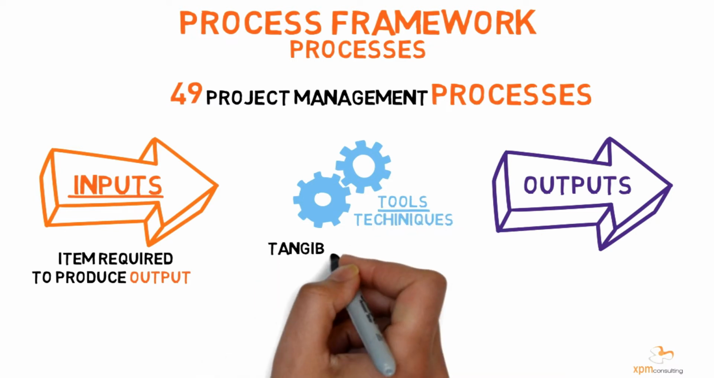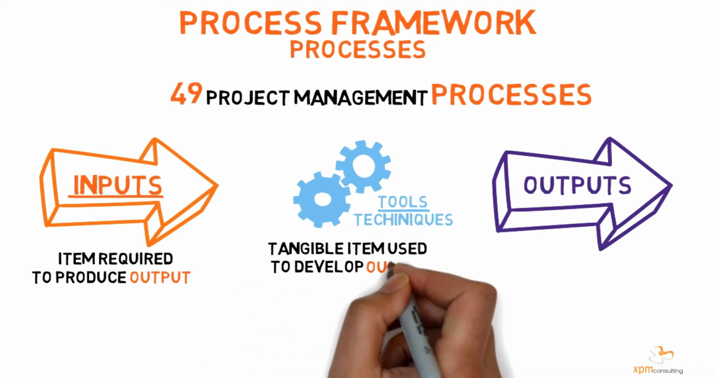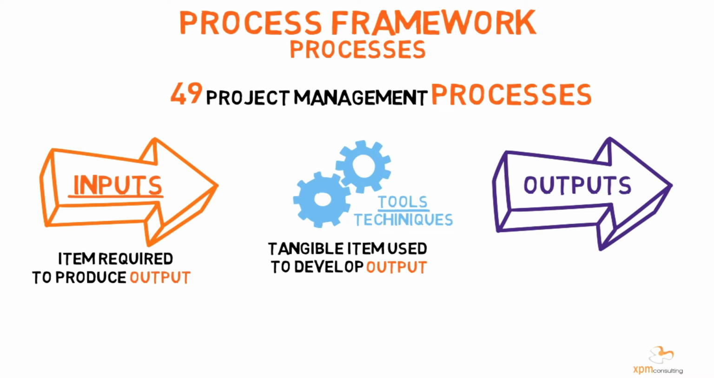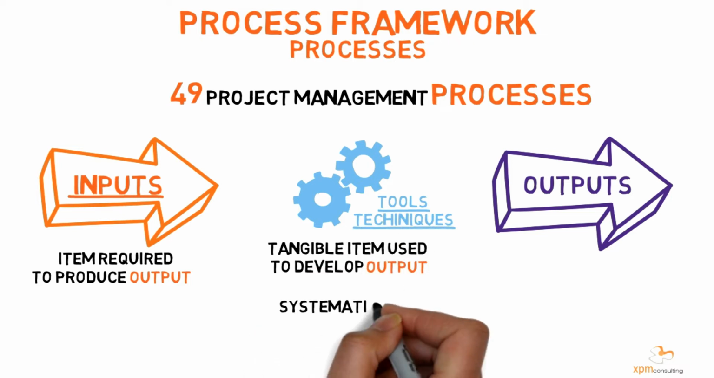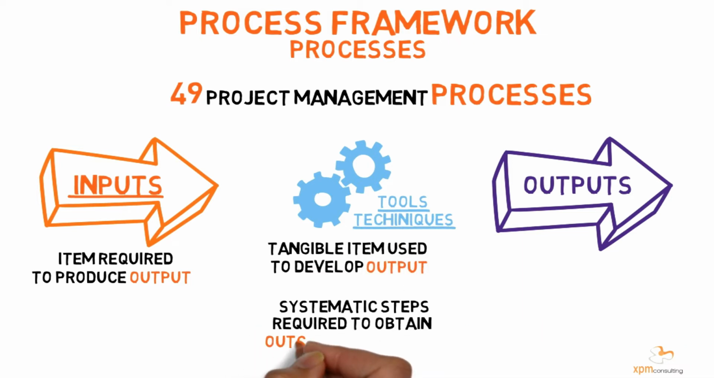A tool is a tangible item, used in a process, to develop an expected output. For example, the develop schedule process uses scheduling software as a tool. A technique is a group of systematic steps required to obtain a specific outcome, using specific tools. For example, the develop schedule process uses the critical path method as a technique.